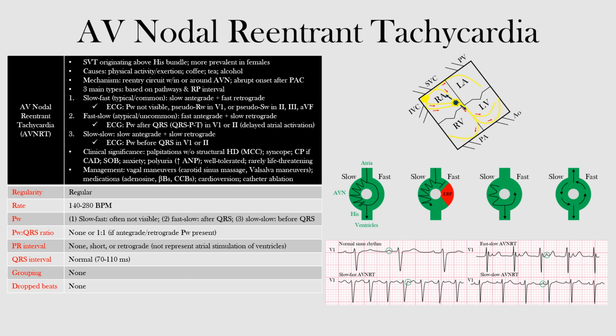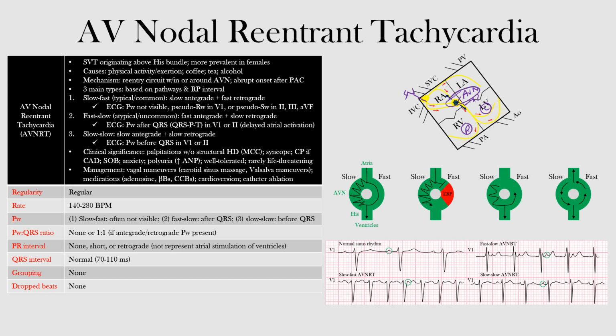Atrioventricular nodal reentrant tachycardia, or AVNRT, is a form of supraventricular tachycardia originating from above the level of the bundle of His. So if you look here, we have our conduction system, right? Here's our sinus node, our AV node here. Underneath it we have our His bundle, or bundle of His. Then we have our right bundle branch, our left bundle branch, as well as the left anterior and left posterior fascicles that then end with our ventricular Purkinje fibers and innervate our myocardial cells. Okay, so what we have here is that this AV nodal reentrant tachycardia is originating above our His bundle, so in this region here. Okay.